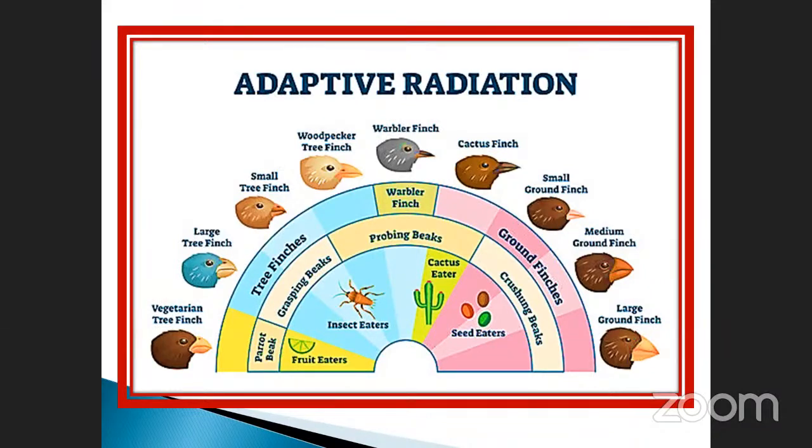They may be divided into 4 categories according to the beak structure. Suppose the parrot beak, they are the fruit eaters. Grasping beaks, they will eat the insects. Probing beaks, the cactus eaters, and cross-skunk beaks, the seed eaters.